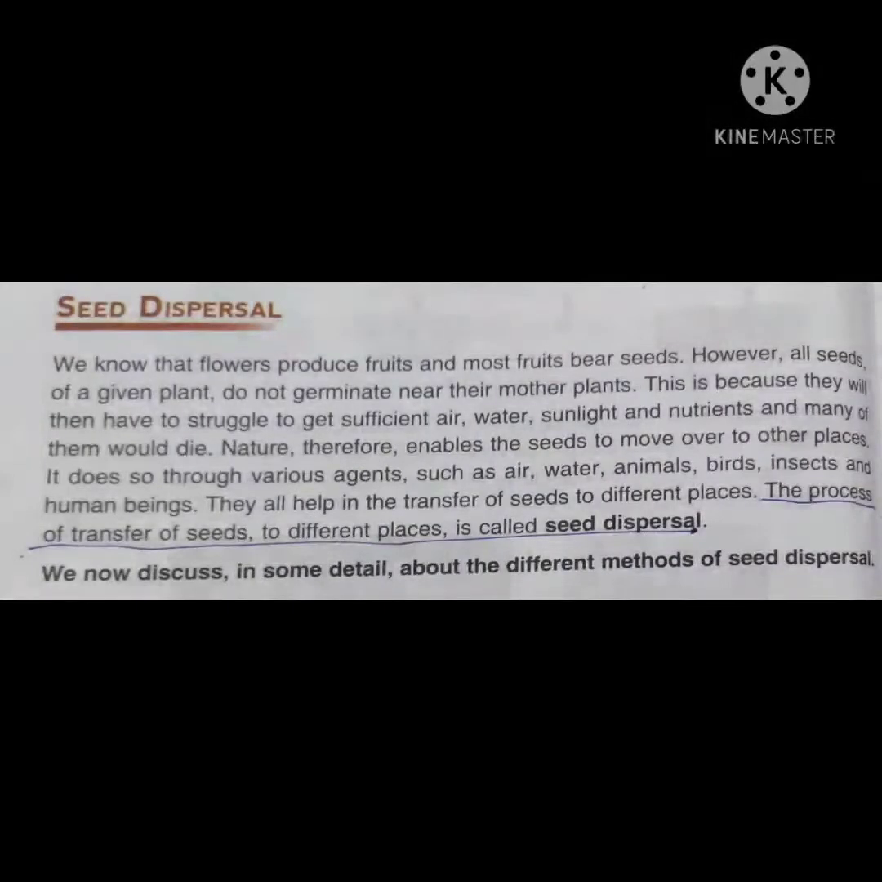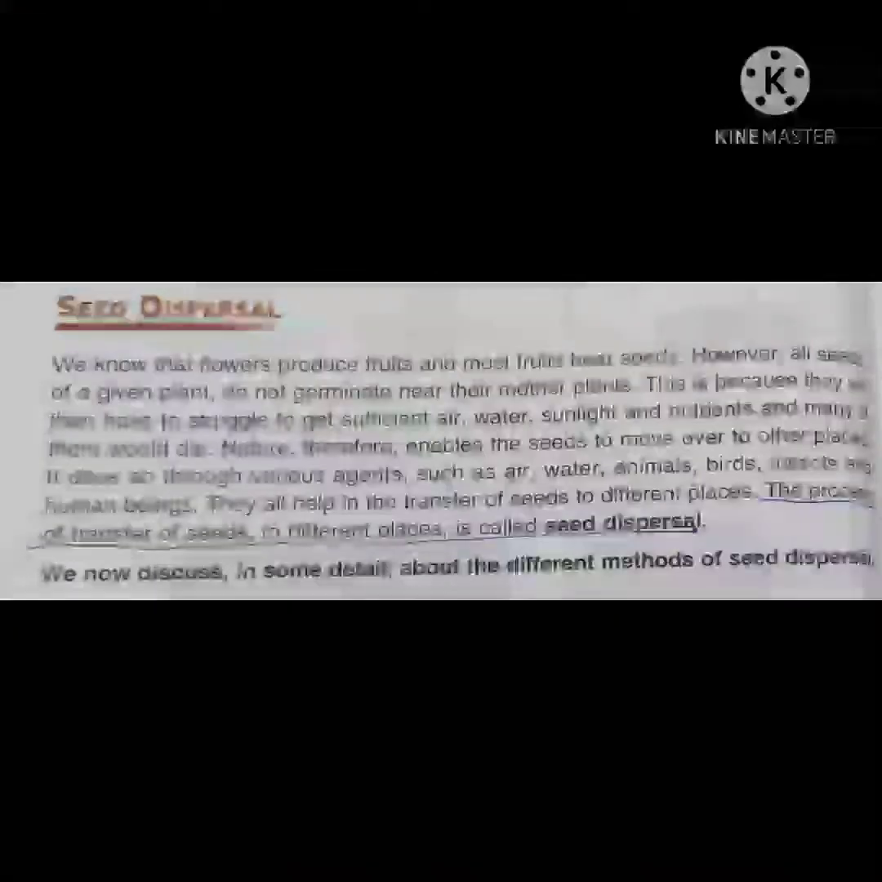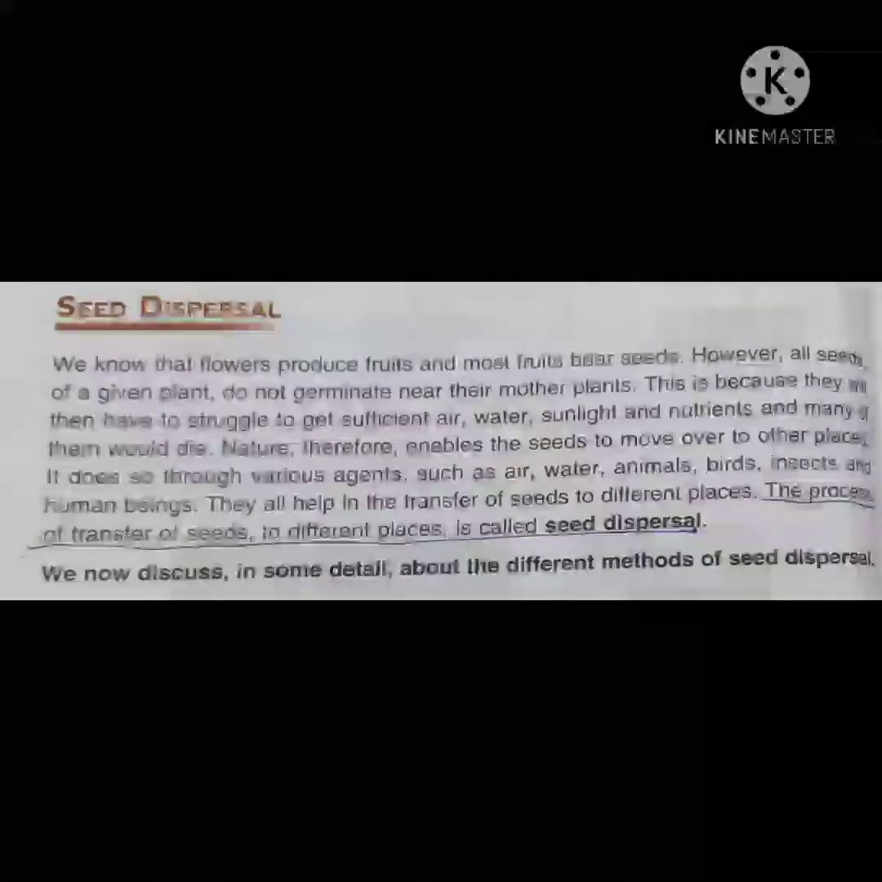Hello students, today we are going to continue chapter 2, Plants. In this chapter we have read reproduction of plants by seeds and different parts of the plant. Now we are going to start the topic seed dispersal.